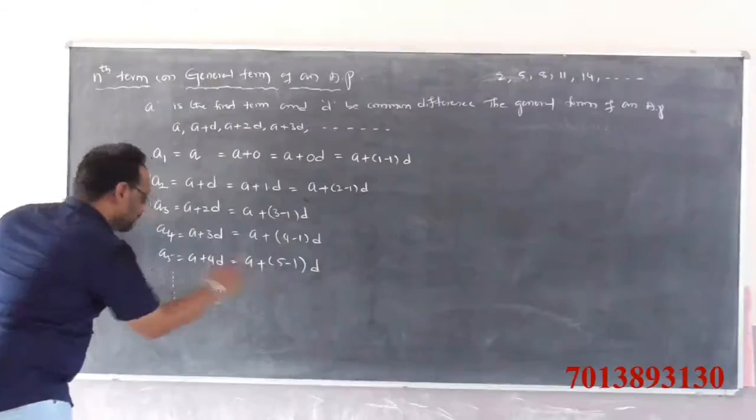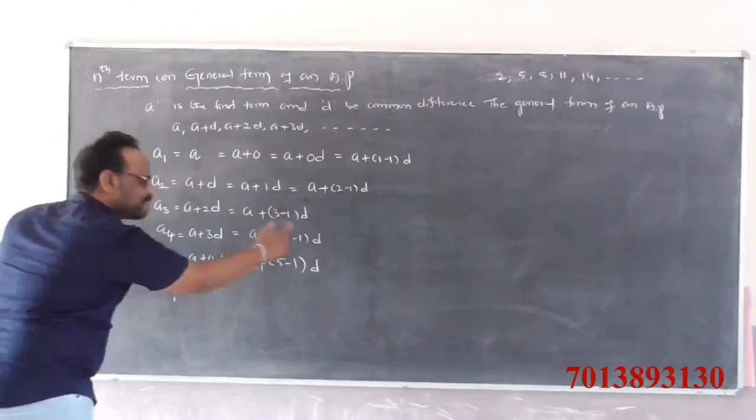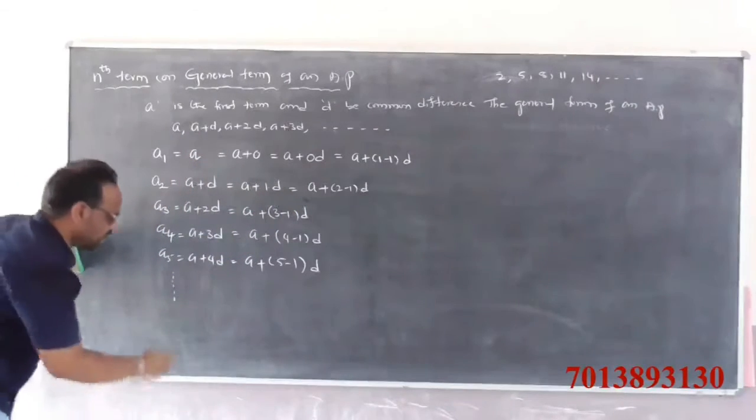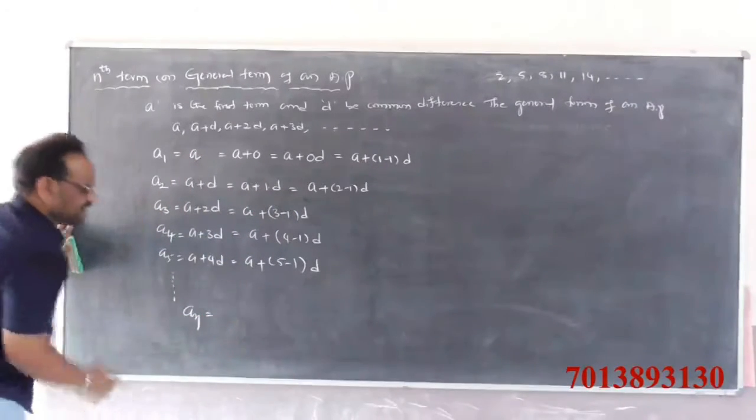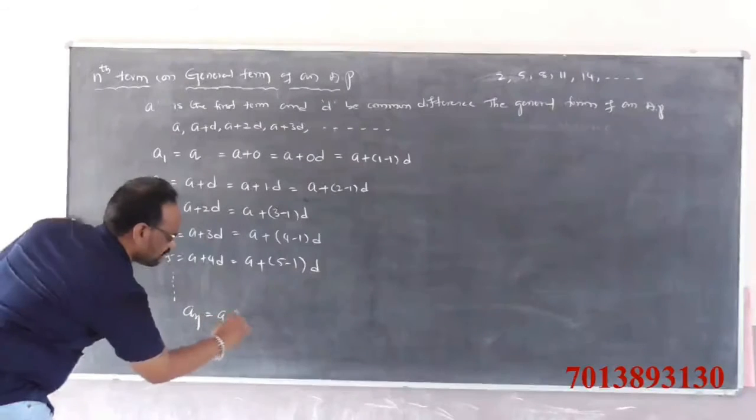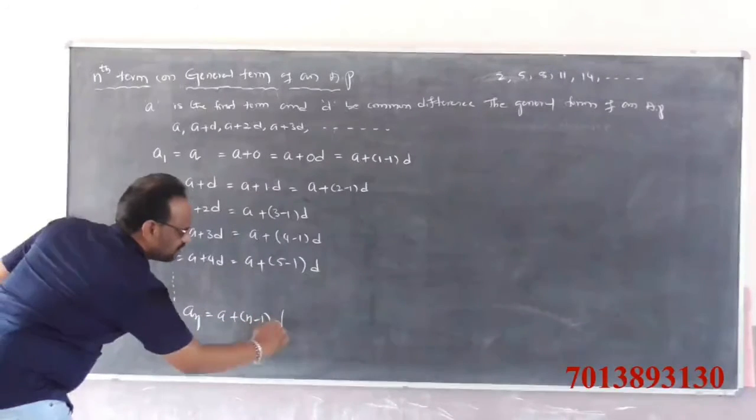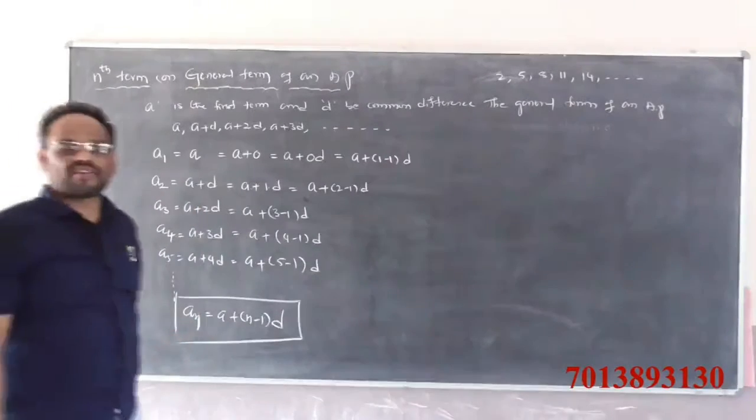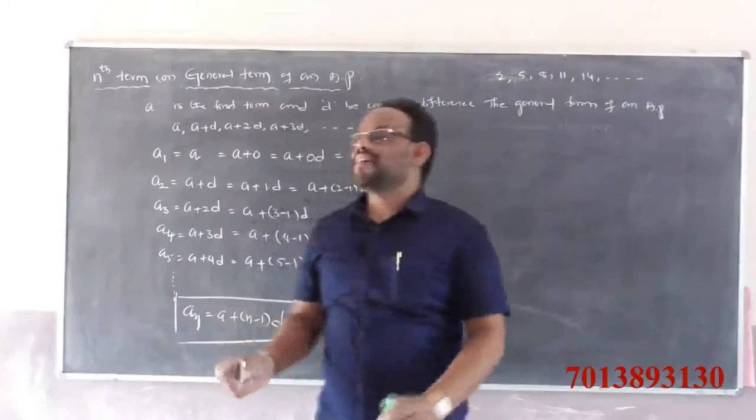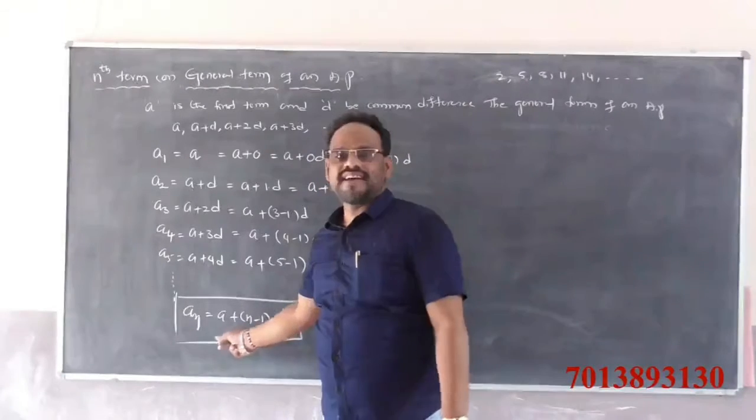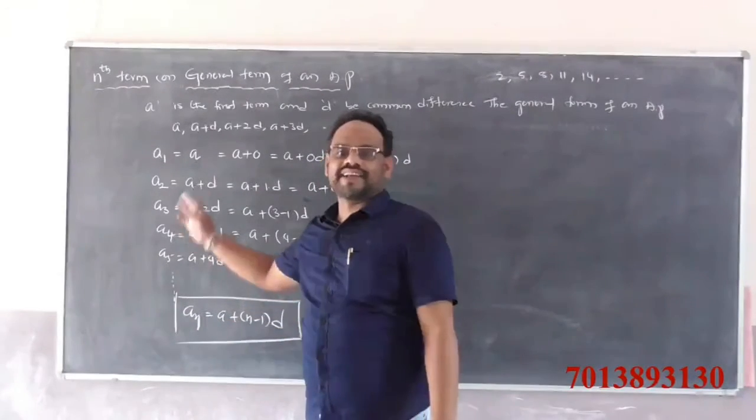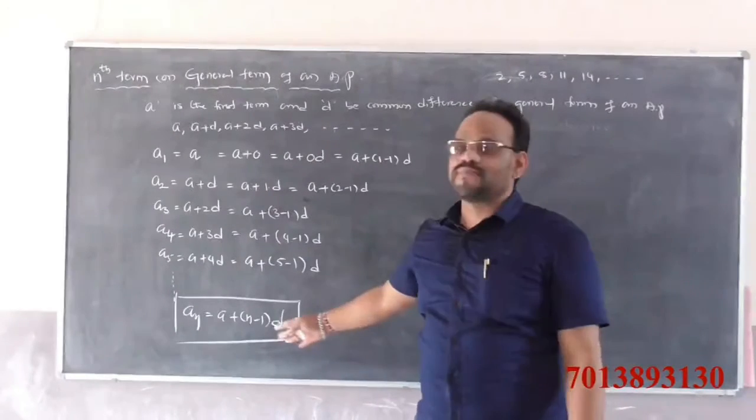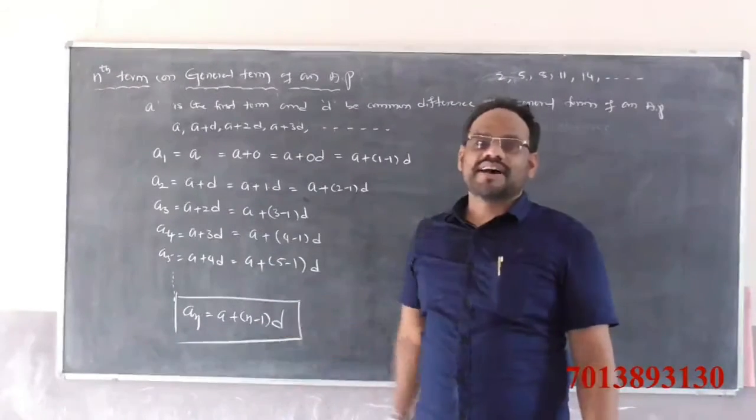5 means 5 minus 1, 4 means 4 minus 1, 3 means 3 minus 1, 2 means 2 minus 1, 1 means 1 minus 1. Generalizing this pattern, an is equal to a plus n minus 1 into d. This is called the general term or nth term of an arithmetic progression.